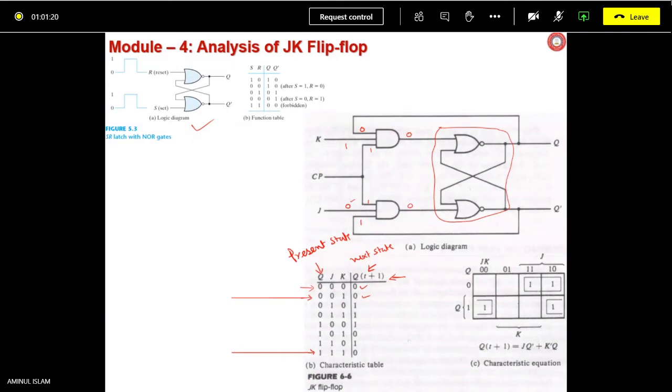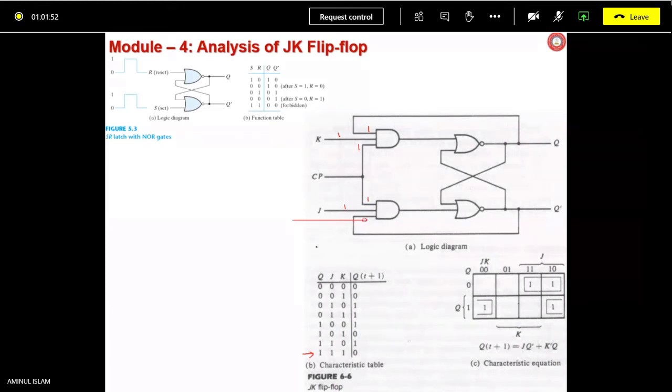Q, J, K, all 1. Let me delete the things. I am talking about this case, where Q equals 1. So this is 1. K equals 1, CP equals 1, and J equals 1. Q bar is going to be what? 0. Very good. So this is going to be 0 and this is going to be 1. It is obvious, AND gate, simple to understand.